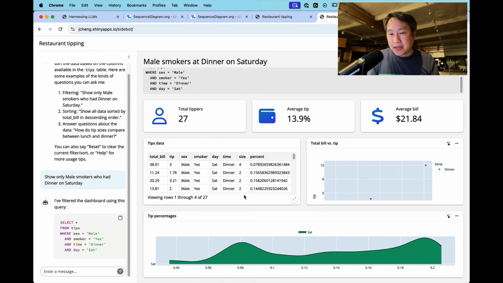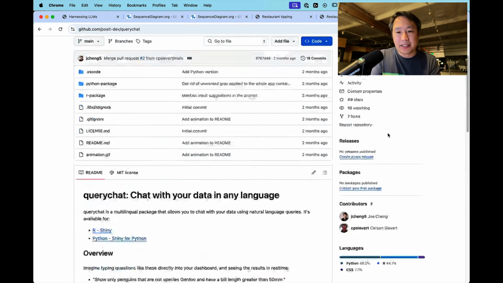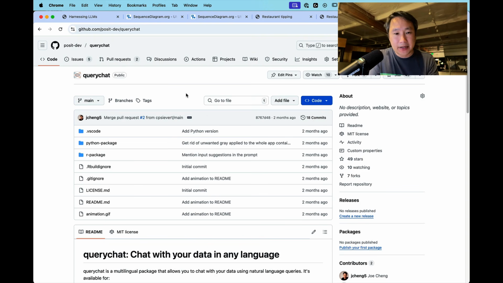I demoed this application last year at PositConf, and at the time, this was just an example that you could fork if you wanted to, and replace everything to have your own data. Since then, we've made things a lot easier by creating this package called querychat.